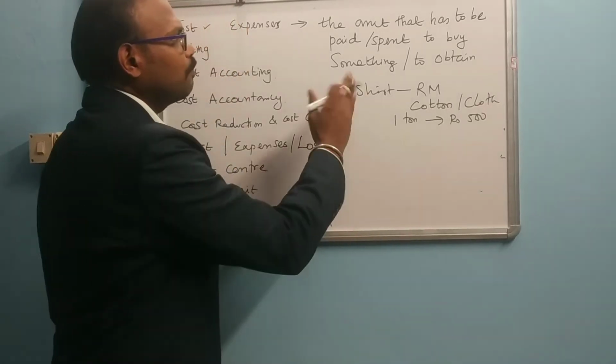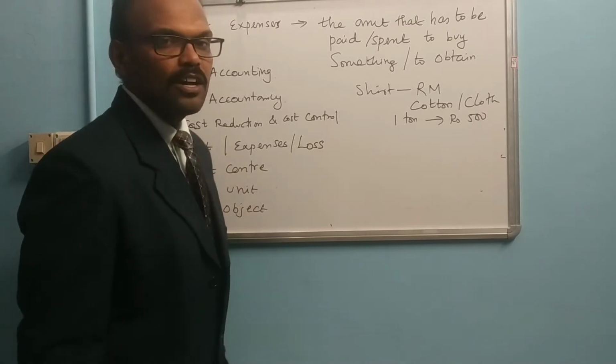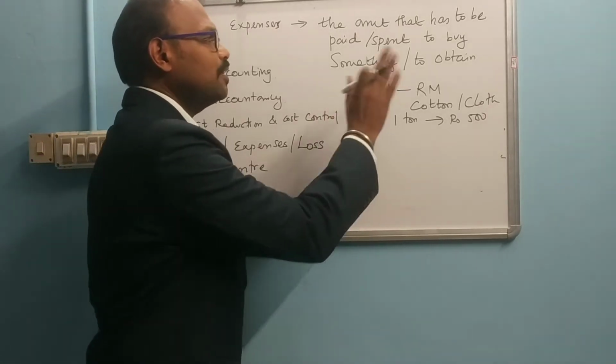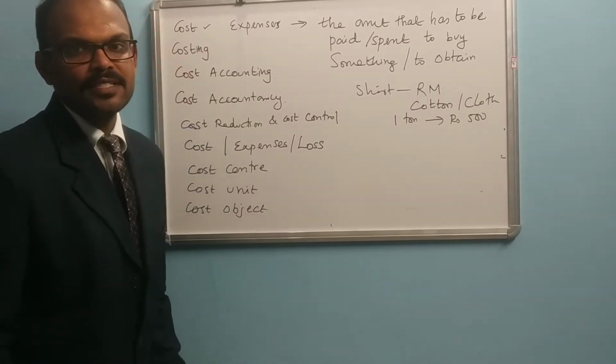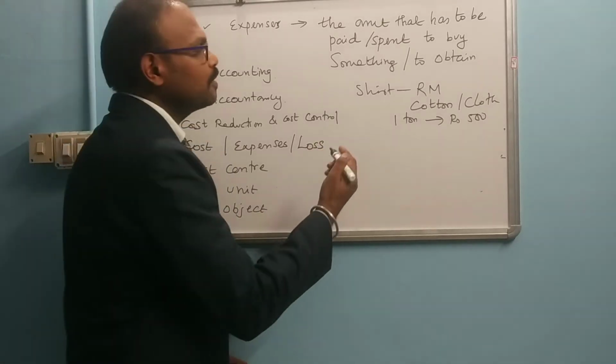So it may be an amount that has to be paid or spent to buy something or to obtain something, or it may be described as the value of money that has been used.